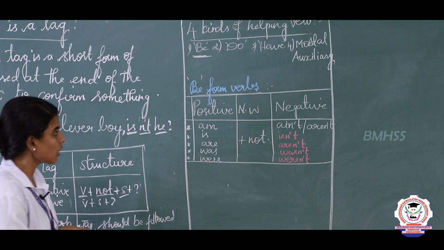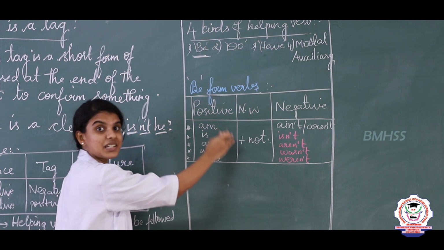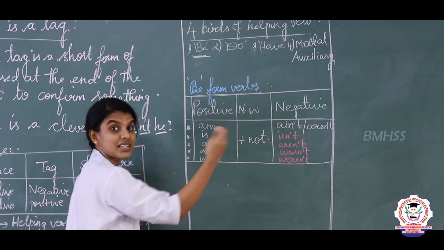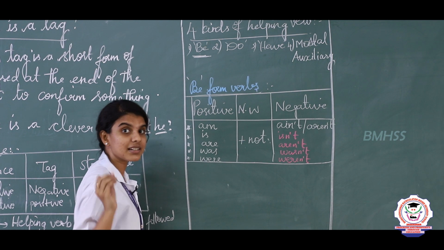Clear? So now am, is, are denote the present form of verb, so it is present tense. It denotes the present tense, and was and were denote the past tense.